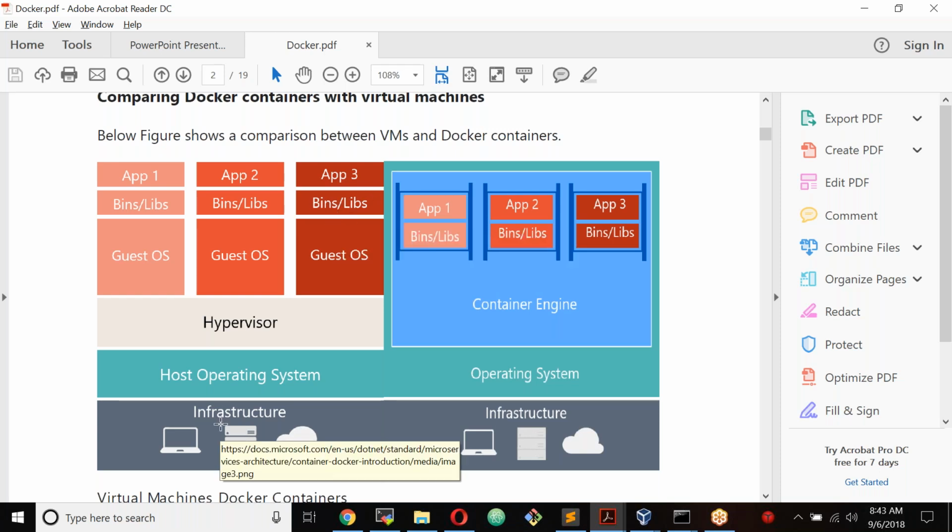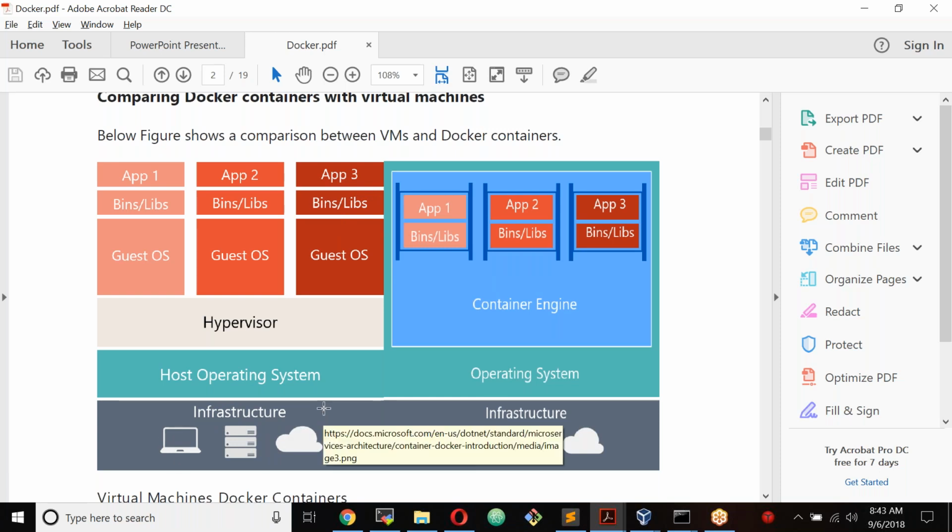Let's assume this particular piece of hardware has 16 GB memory. Let's assume this is Windows 2016, and 4 GB has gone for the Windows operating system. You are left with 12 GB, and that 12 GB is distributed for 3 operating systems.